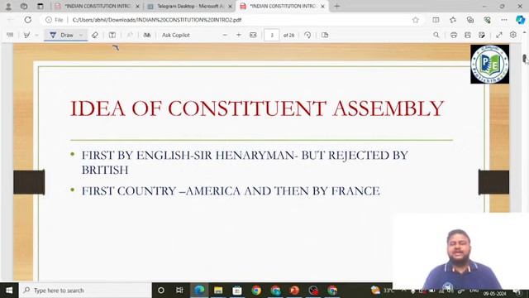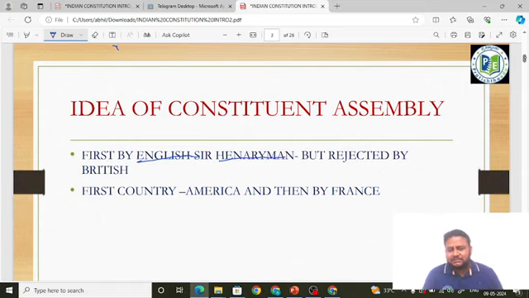First time in the world, the idea of Constituent Assembly was given by an Englishman. His name was Sir Henry Man. Very important friends, this has been asked in SSC MTS exam.